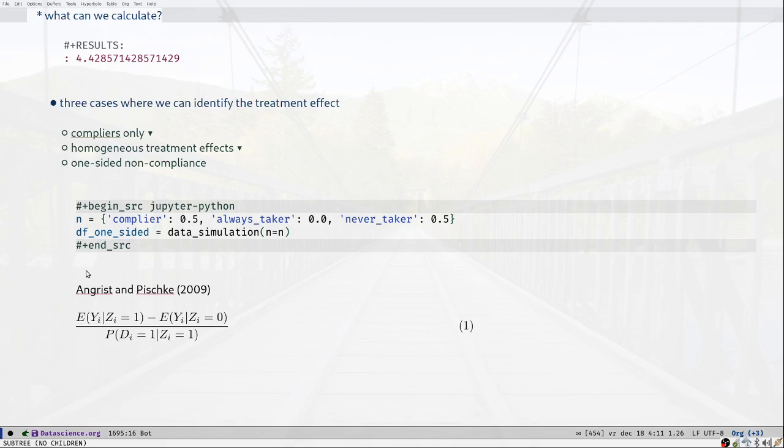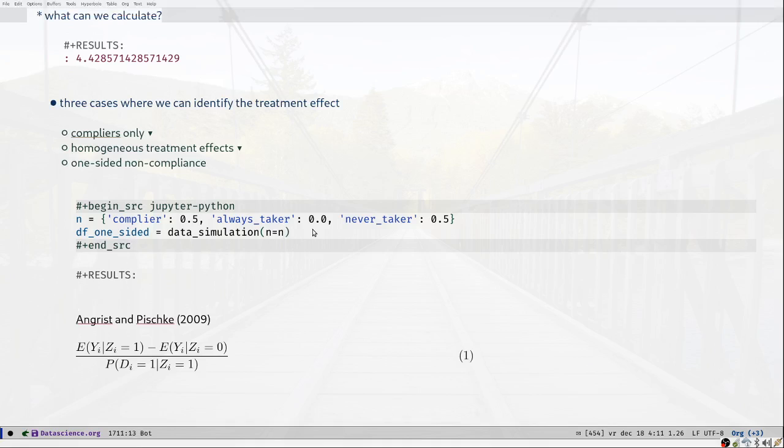The case which is a bit more complicated, but where we can still identify our effect, is the case where we look at one-sided non-compliance. Again we generate our data frame, and the only assumption that we make now is that there are no always takers. So the only non-compliance that we have are the people who do not go to the training, although they were invited for it. Now 50% of our individuals are compliers, and the other 50% are never takers. Apart from that, everything is the same.